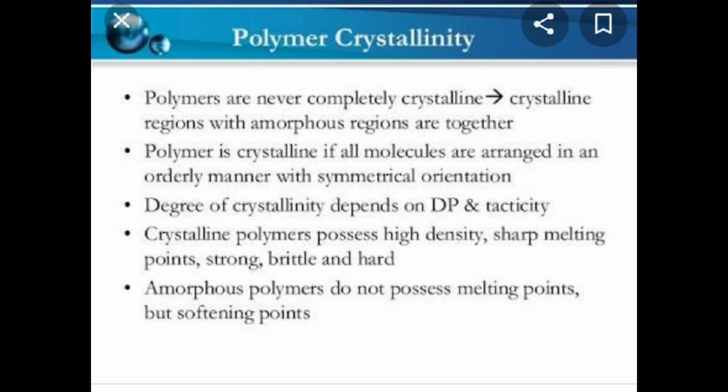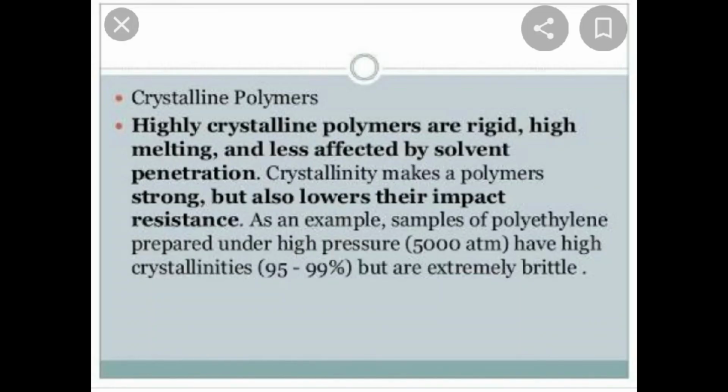Amorphous polymers do not possess melting points, but they usually possess high softening points, whereas crystalline polymers possess high density and sharp melting points. They are strong and brittle, but they are hard. Highly crystalline polymers are rigid, high melting, and less affected by solvent penetration.